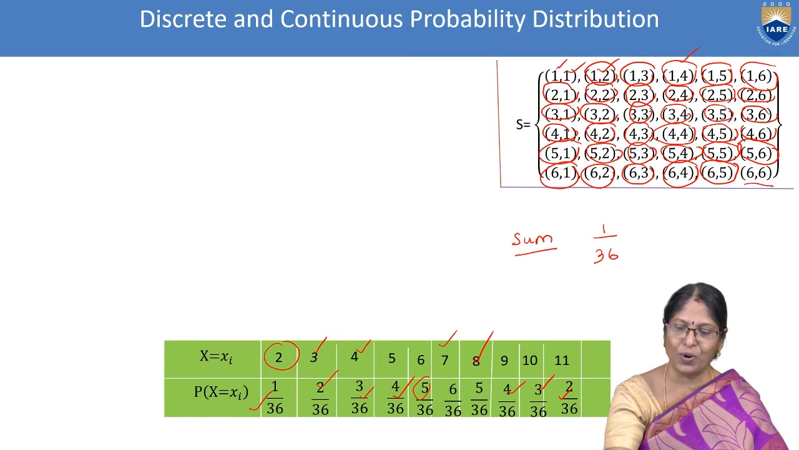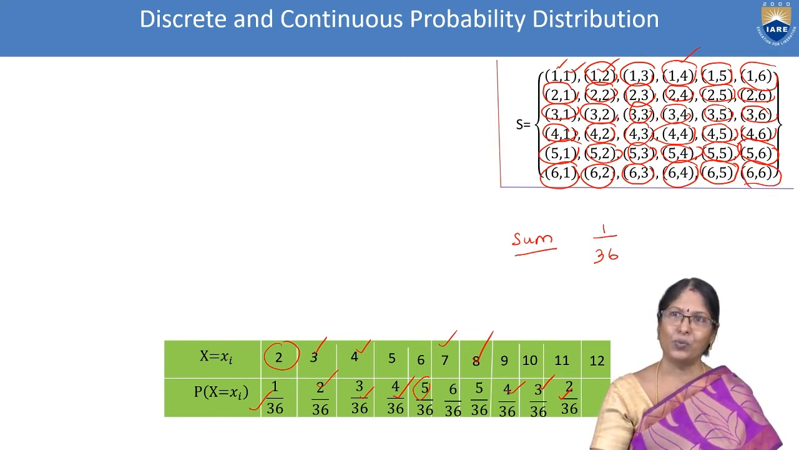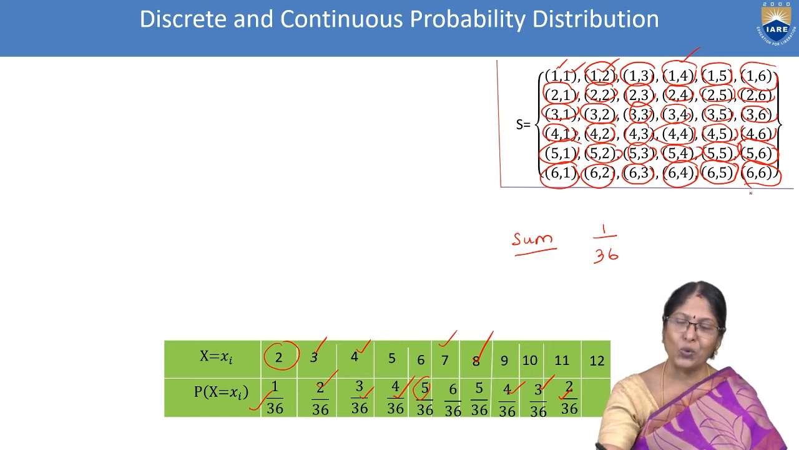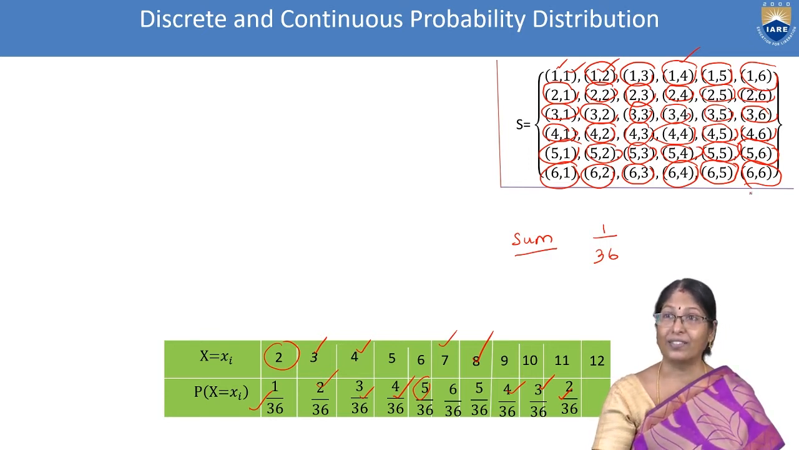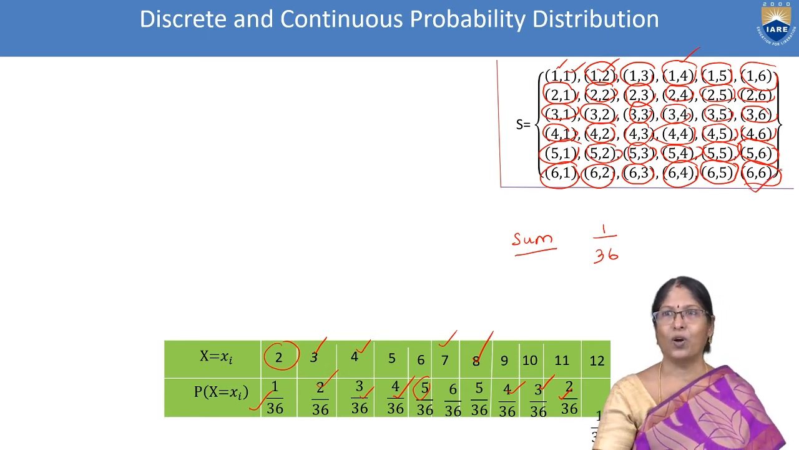The last one is 6, 6. If we add, we will be getting 12. What is the possibility? To get 12 as the sum, only 1 possibility. That is 1 by 36.